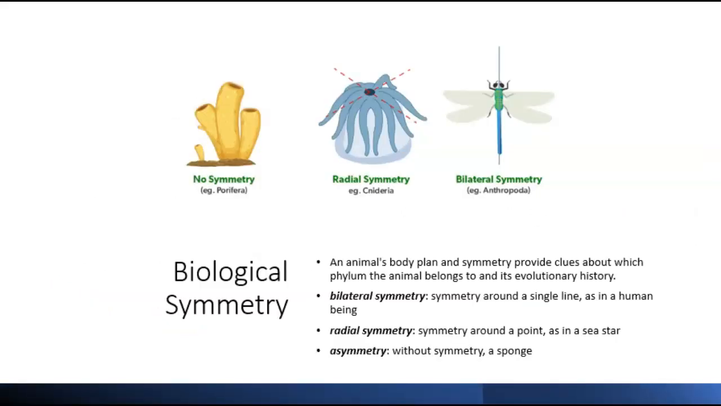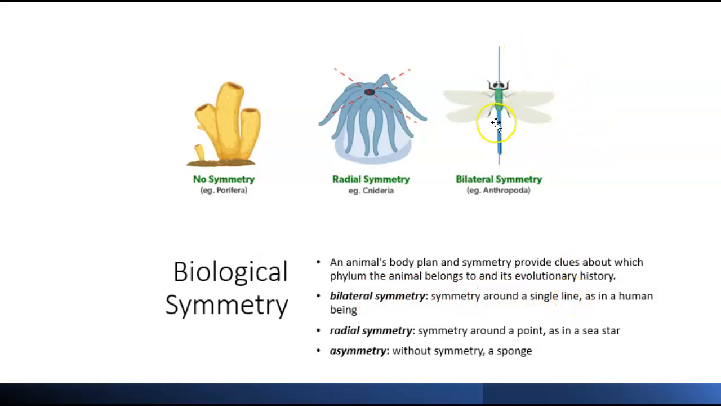Okay. Symmetry, biological symmetry, right? This has to do with an animal's body plan. And first we're going to say bilateral symmetry, bi meaning 2. This is what we have as humans. We have symmetry around a single line.